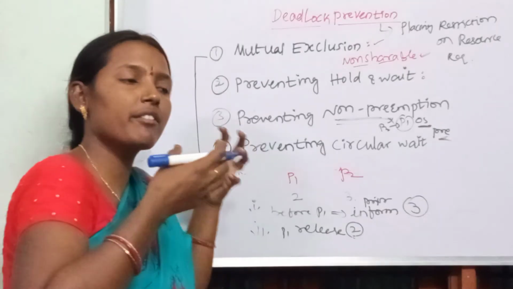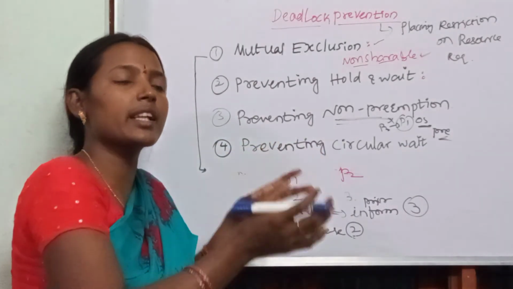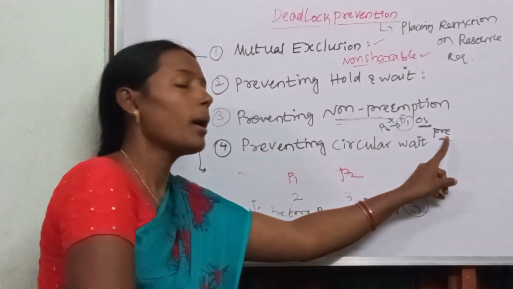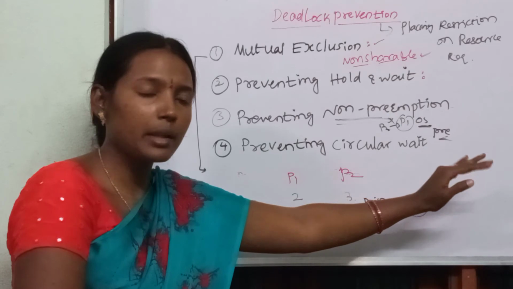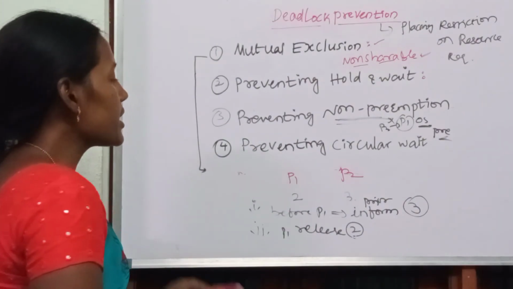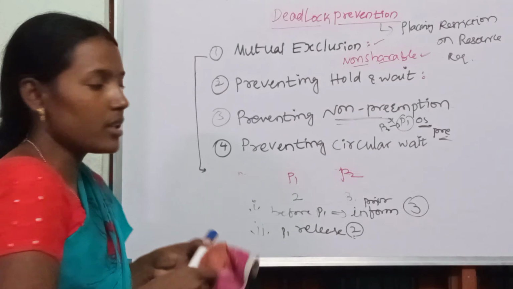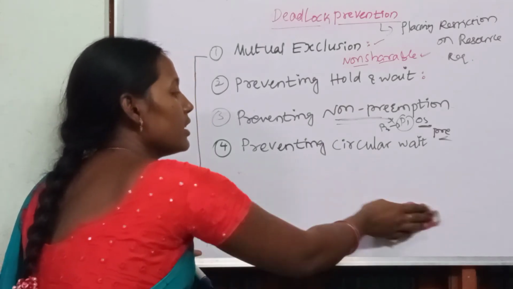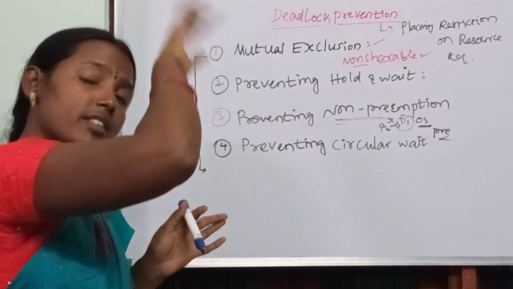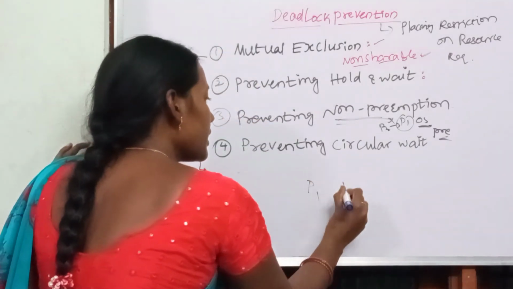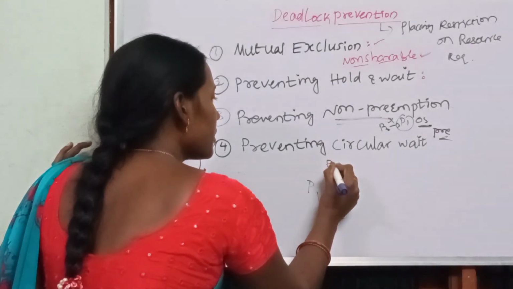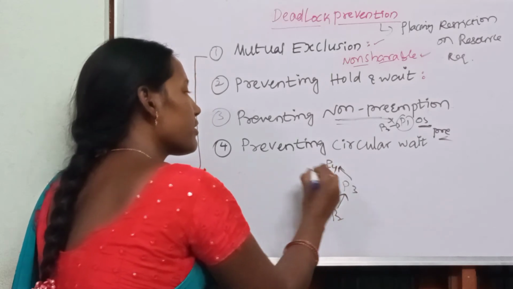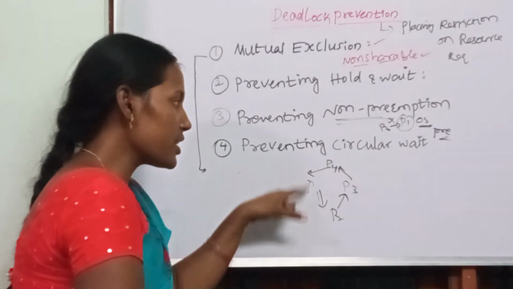So deliberately we should take the resources from a process and give them to other processes so that there will not be a deadlock if you are applying preemptive scheduling algorithms. Clear? And the next one and the last one is preventing circular wait. What is meant by circular wait? Circular wait is nothing but one process waiting for some other process, and that process waiting for some other process. We already discussed P1, P2, P3, P4. So P1 is requesting P2, P2 requesting P3, P3 requesting P4, P4 requesting P5. If this is the case, deadlock will occur.